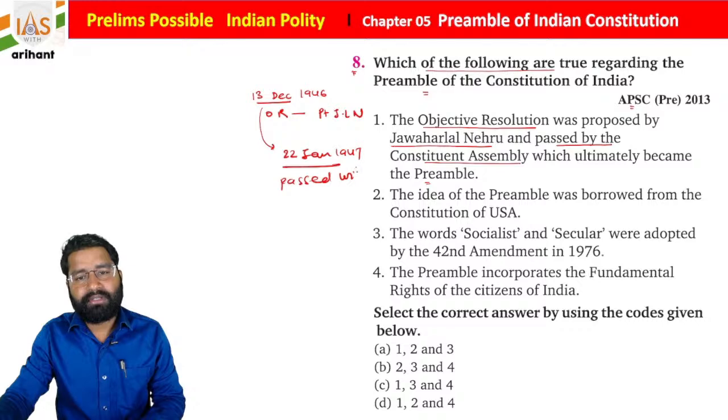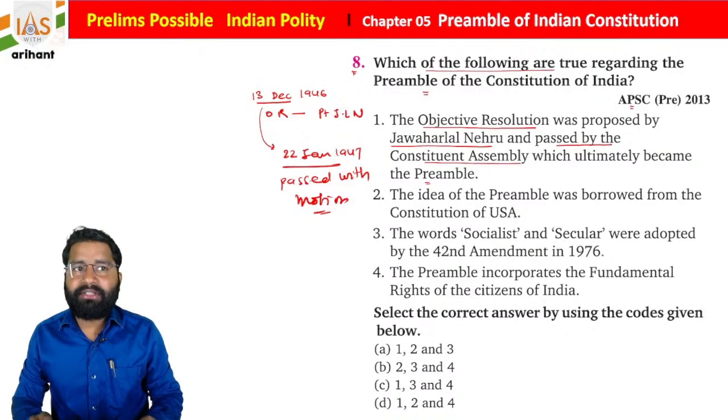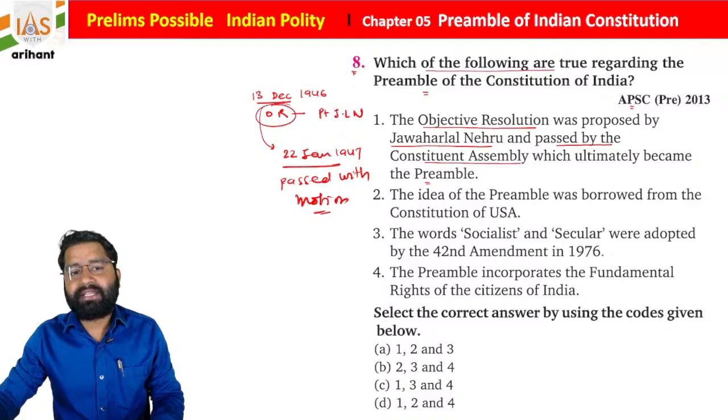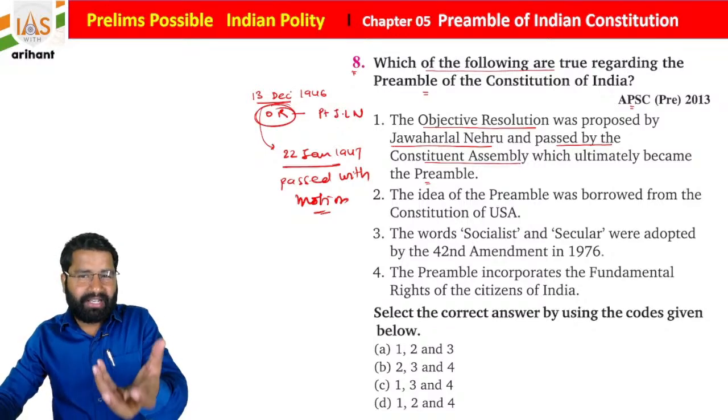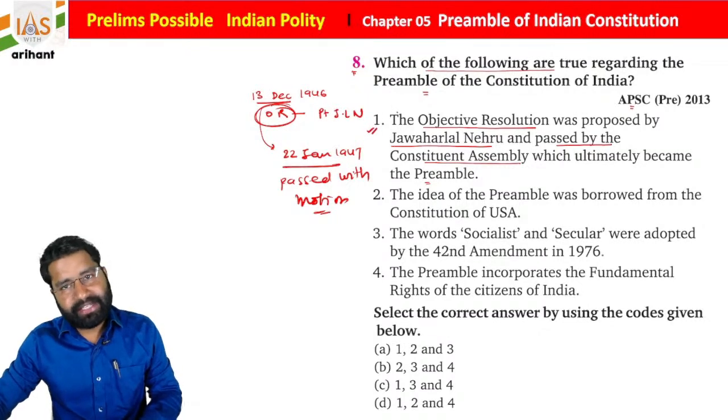Passed with motion basically means passed by the Constituent Assembly with consensus. Later, this objective resolution came to be known as the preamble of the Indian Constitution, students. So this statement is correct.